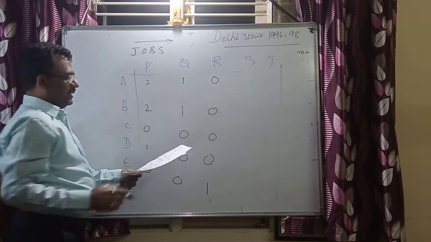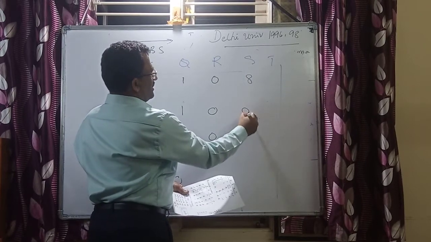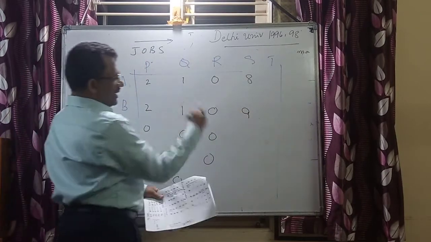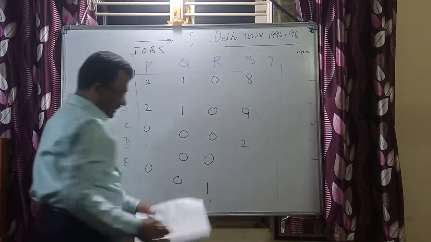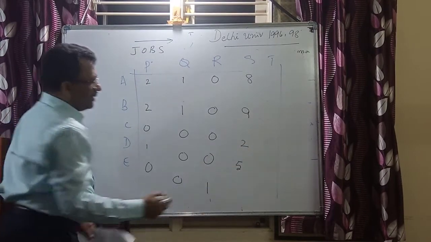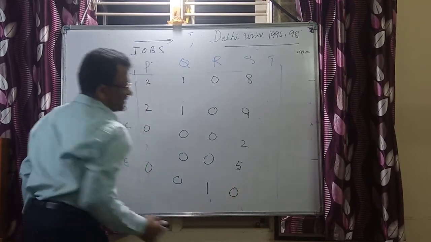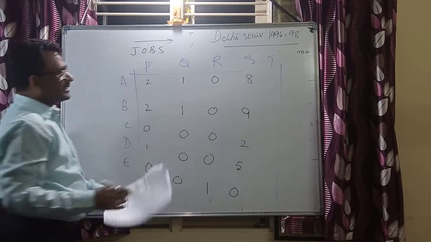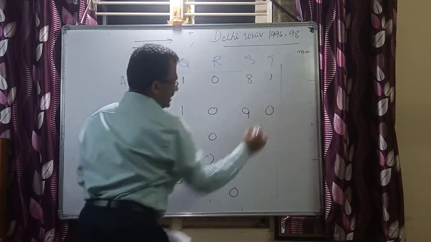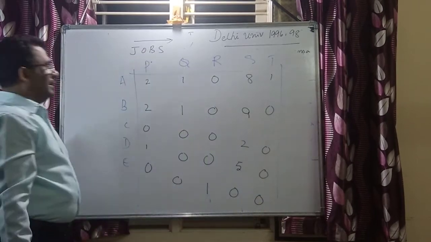Next, this is 8, 9 minus 1 is 8, and this is 9, 10 minus 1 is 9, and earlier it was 3, now this is 2. Now earlier it was 4, now it is 5, less 1. And again there was a 0, I'm going to retain this, one single line. Next, this is going to be 1, 0, 0, 0, and then 0.